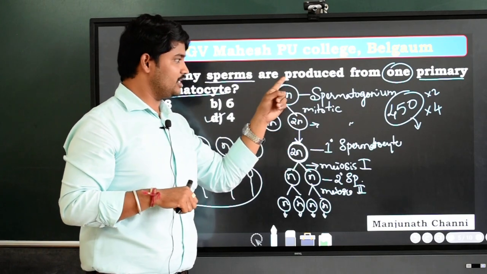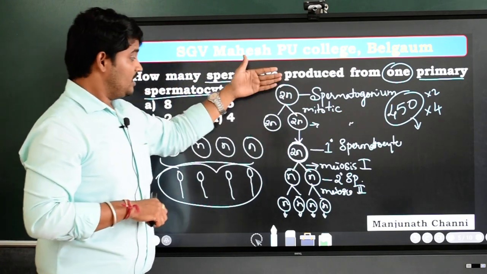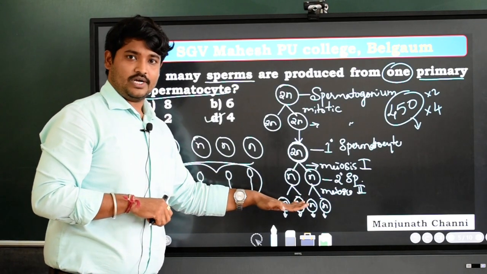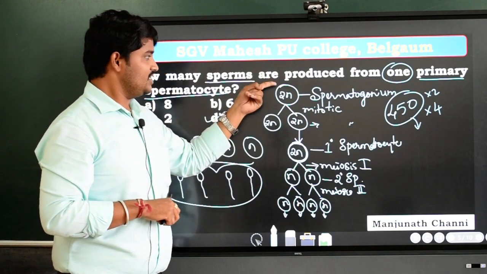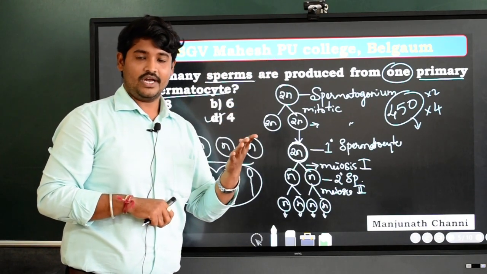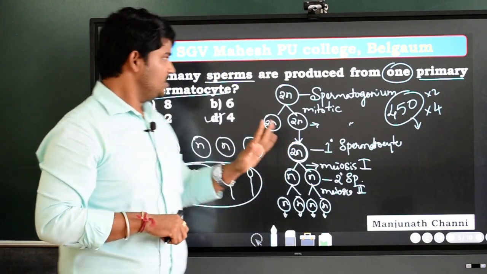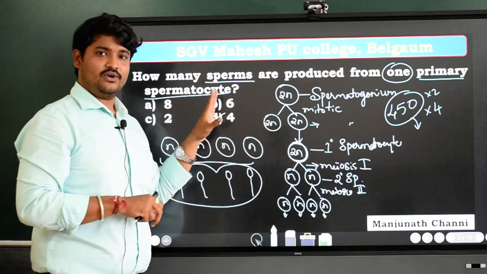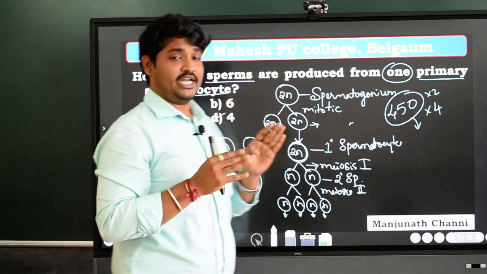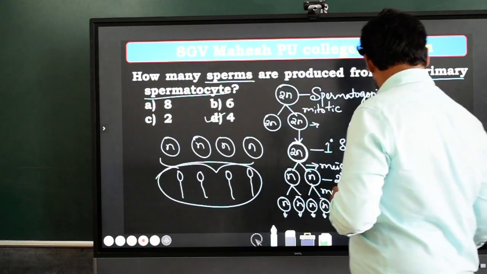If they give primary spermatocyte, you have to multiply with 4. And if they give the number of spermatozoa and ask for the number of primary spermatocytes, you have to divide it by 4. And if they ask for secondary spermatocytes, you have to divide it by 2. So these are all the different types of questions that you may expect on this particular concept. Let us go for the next one.